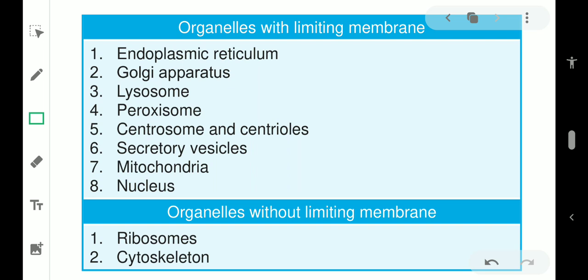Here is a chart showing the organelles with limiting membrane, that is endoplasmic reticulum, Golgi apparatus, lysosome, peroxisome, centriole and centrosome, secondary vesicle, mitochondria, nucleus. Organelles without limiting membrane. That means these organelles have no limiting membrane outside that organelle, that is ribosome and cytoskeleton, and all our organelles are cytoplasmic.